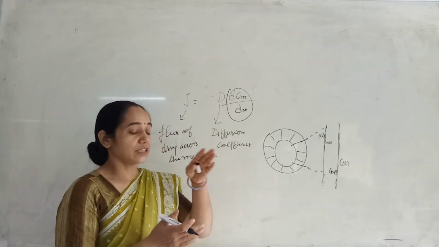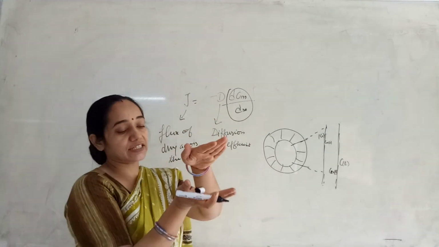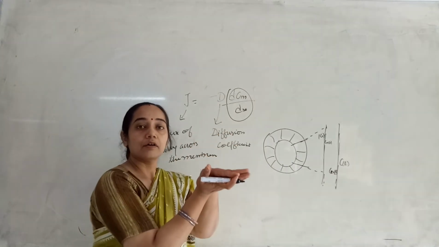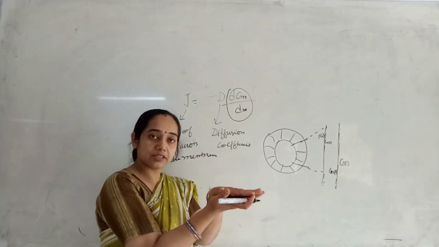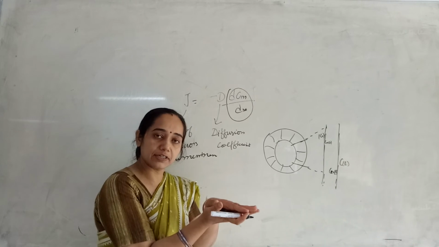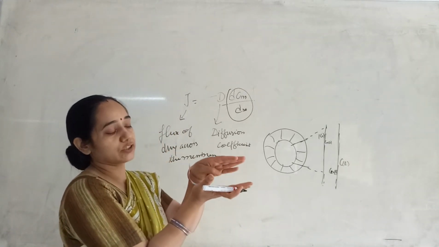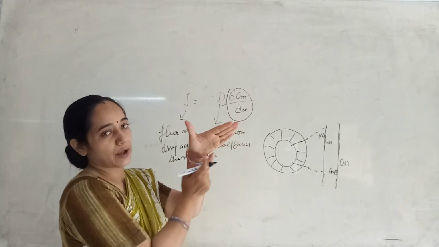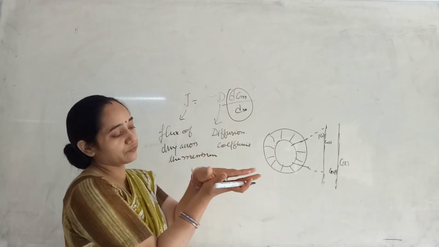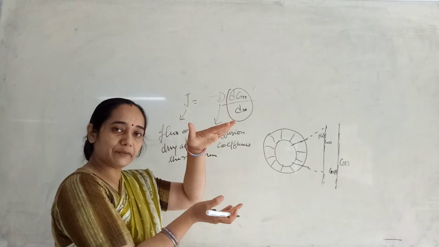If I say this is the surface and I have placed it in contact with water or simulated gastric fluid or simulated intestinal fluid, the surface which comes in contact with the solvent, for example this palm surface of mine, will be wetted.